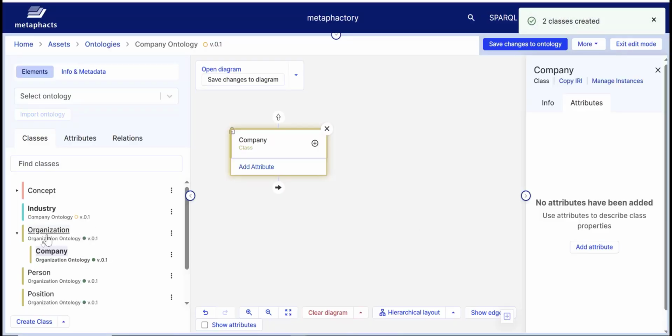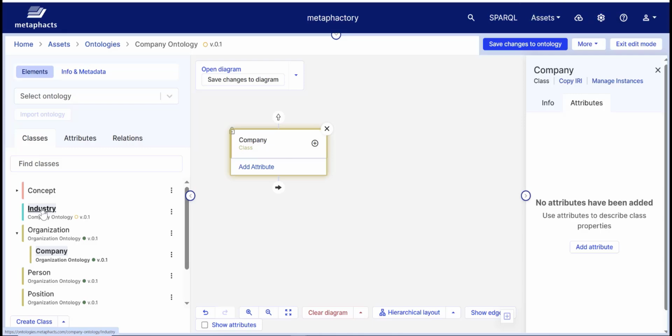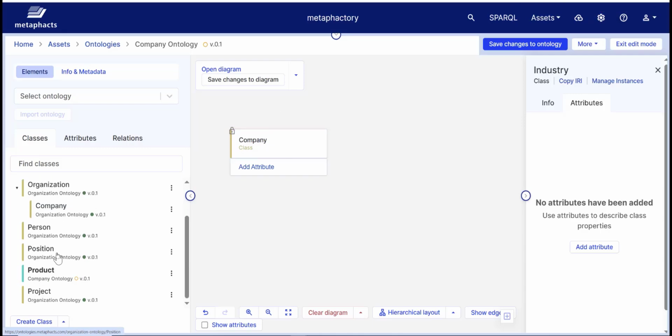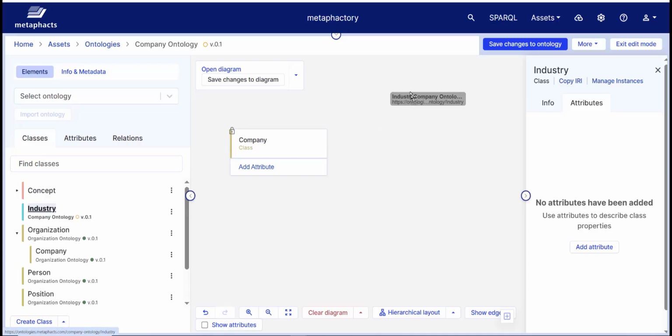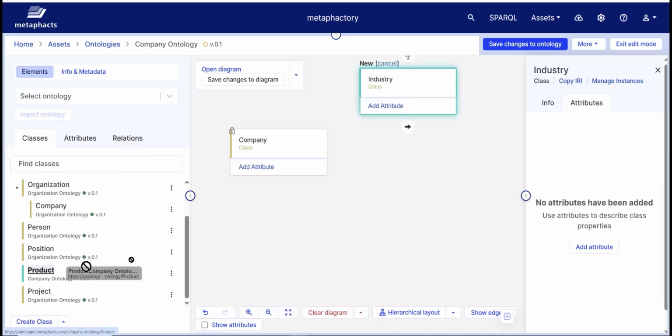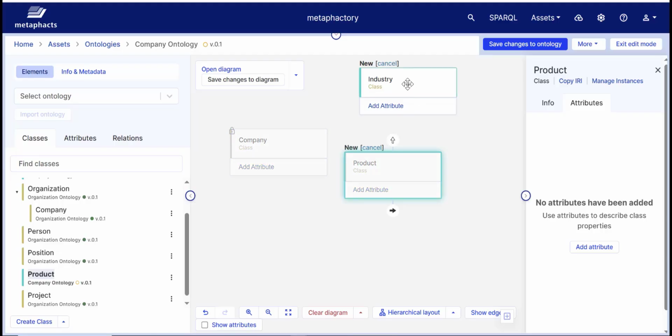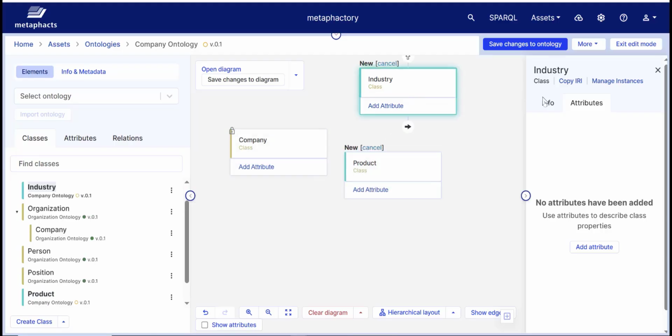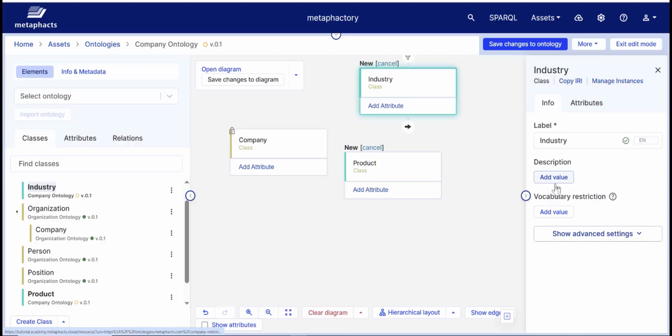Type in industry and product, and click on Create. Once we've created these classes, they will show up on the panel on the left. You can drag them all onto the canvas, and when selecting them, we will see a form on the right. From here we can change the class's label, add a description or apply a vocabulary restriction, something we'll look into in future chapters of this tutorial.